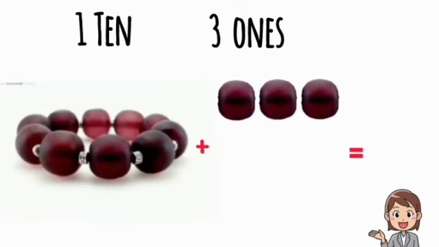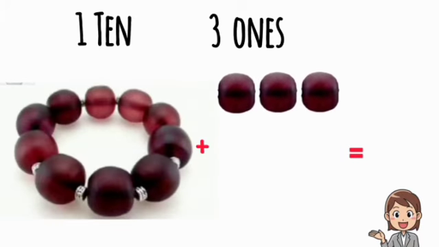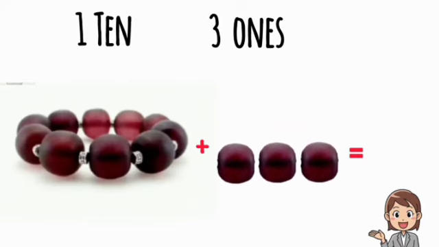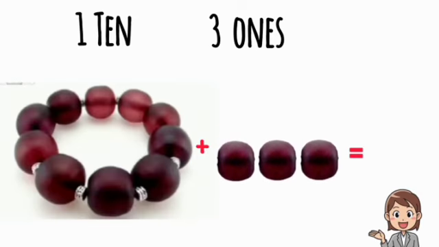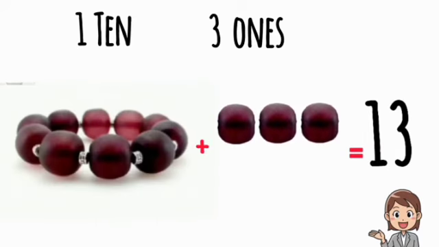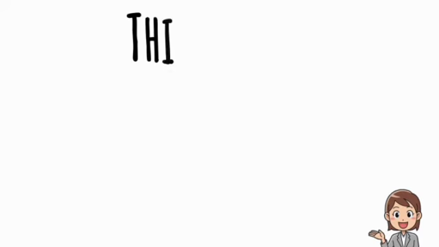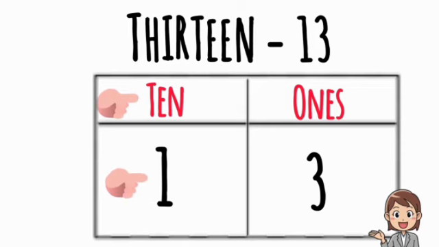See here, students, we have one bracelet and 3 beads. One bracelet means 10 and 3 beads means 3 ones. So 10 and 3 ones make 13. T-H-I-R-T-E-E-N, 13. Put this 13 in this tabular column. So 13 contains 10 and 3 ones.